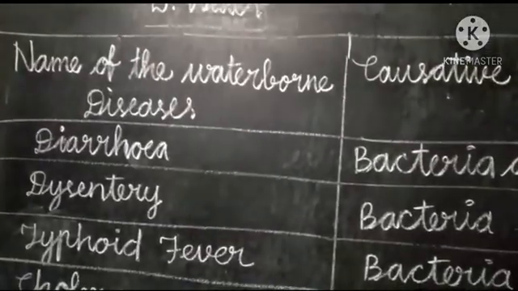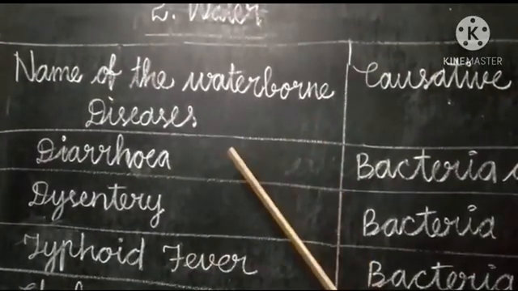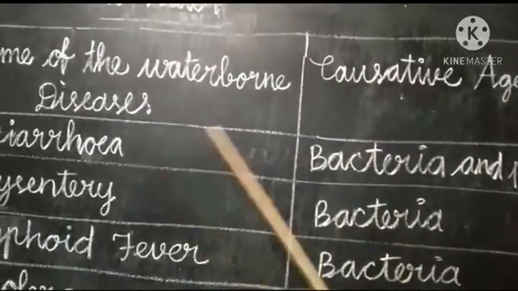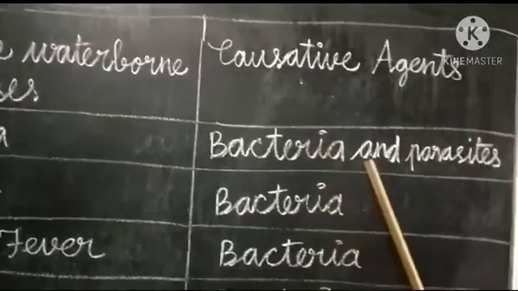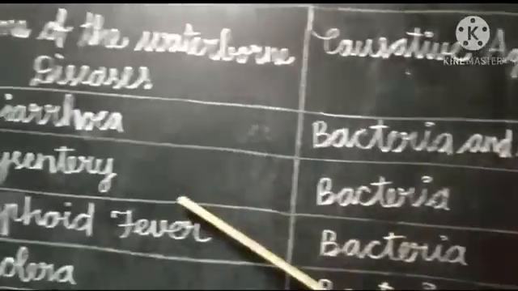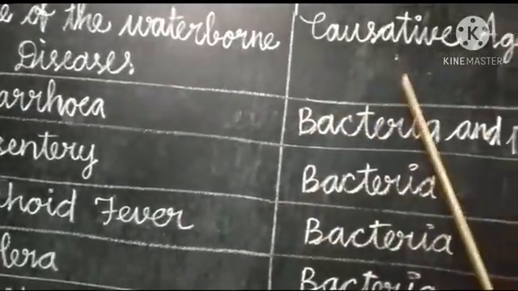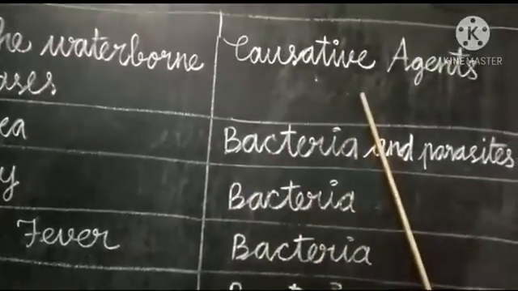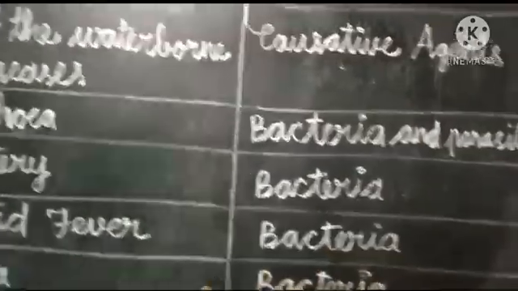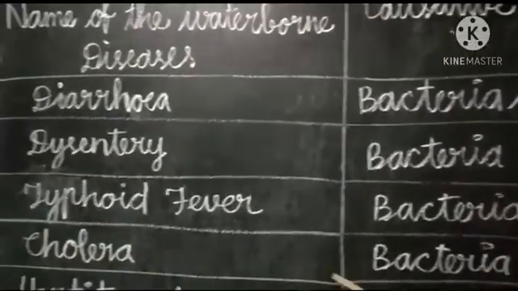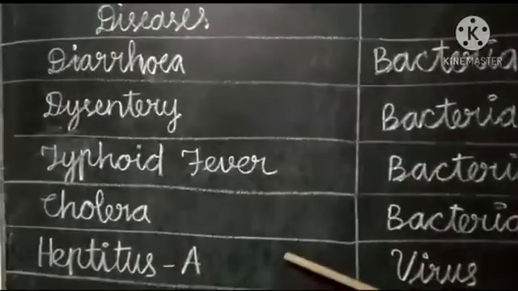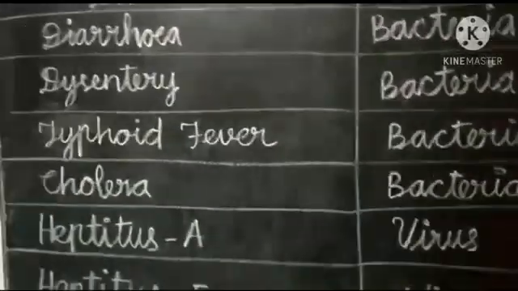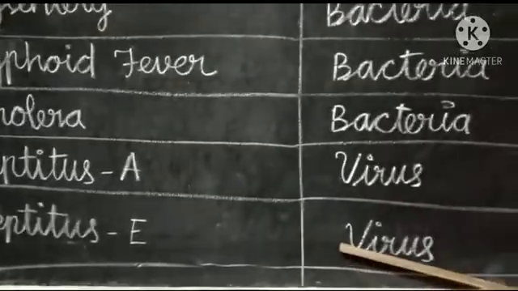Come on students, let's learn some of the waterborne diseases and the causative agents. Diarrhea. Causative agent is bacteria and parasites. Dysentery. Causative agent is bacteria. Typhoid fever. Causative agent is bacteria. Cholera. The causative agent is bacteria. Hepatitis A. The causative agent is virus. Hepatitis E, the causative agent is virus.